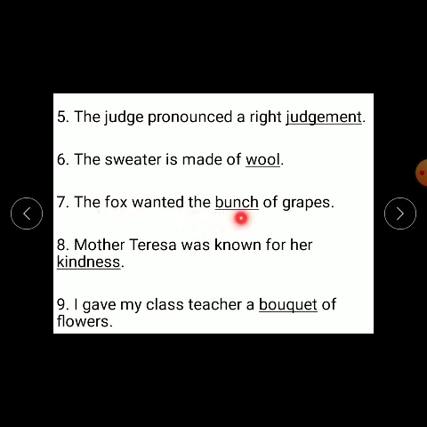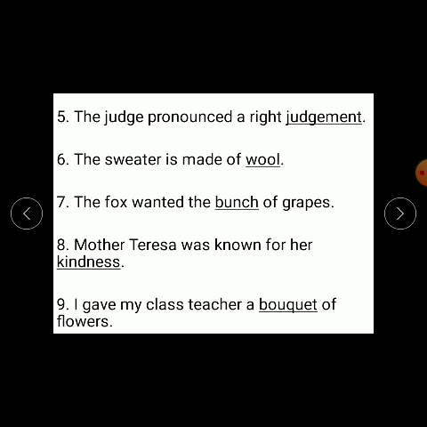Now number 7, the fox wanted the bunch of grapes. Now can you tell me, children, bunch will be what kind of noun? Bunch of grapes, a group of grapes together. Yes, bunch is a collective noun. Number 8, Mother Teresa was known for her kindness. Now here Mother Teresa's quality is told. Which quality is told? Kindness.